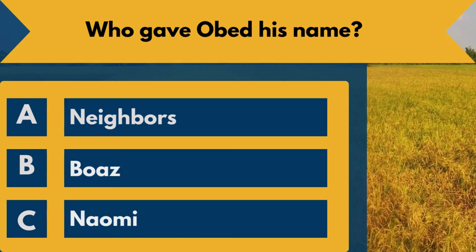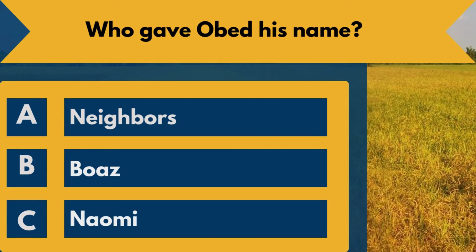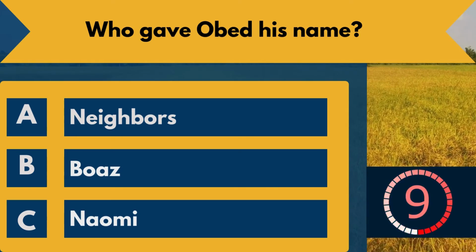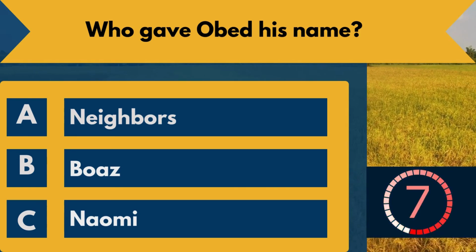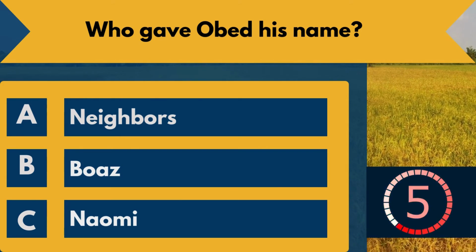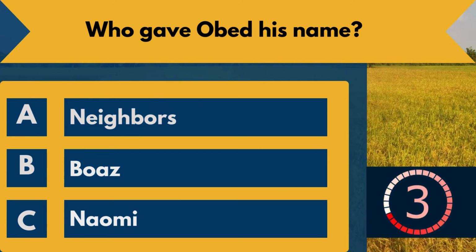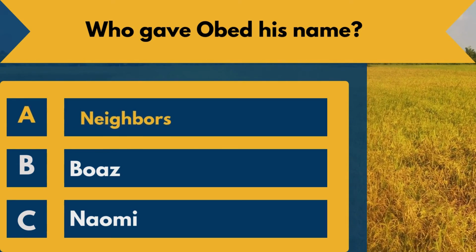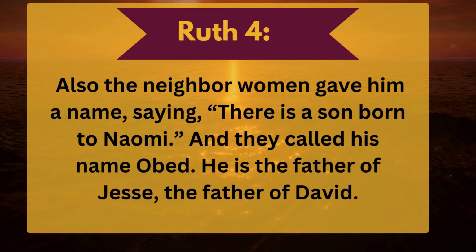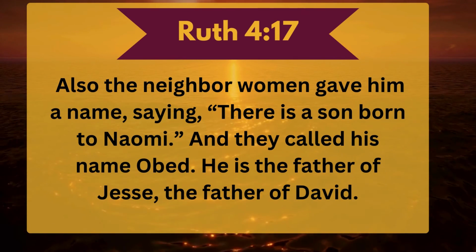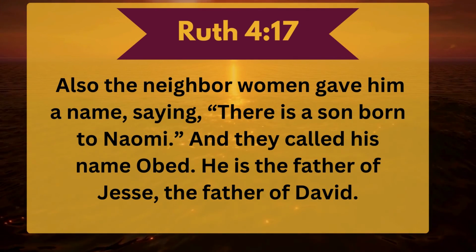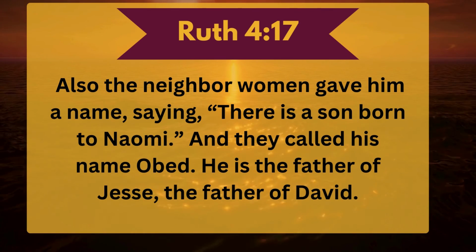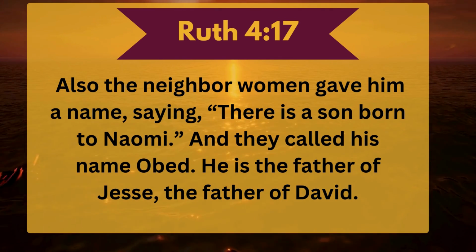Question 15. Who gave Obed his name? A. Neighbors. B. Boaz. C. Naomi. The correct answer is A. Neighbors. Ruth chapter 4 verse 17. Also the neighbor women gave him a name, saying, There is a son born to Naomi, and they called his name Obed. He is the father of Jesse, the father of David.